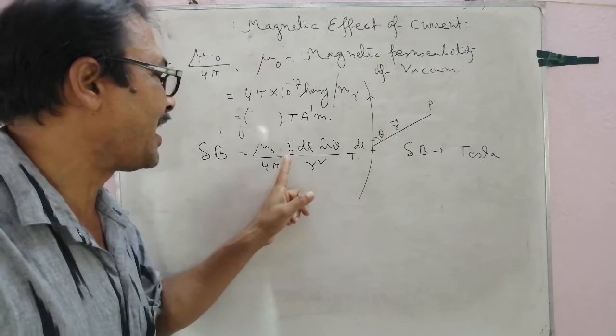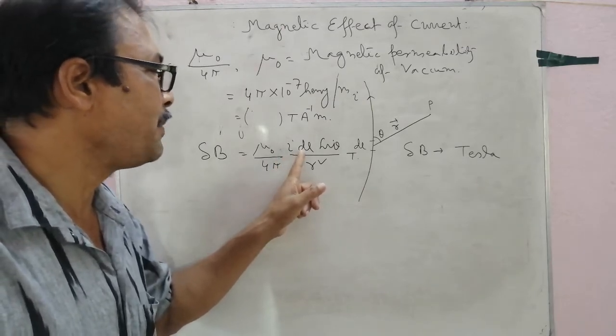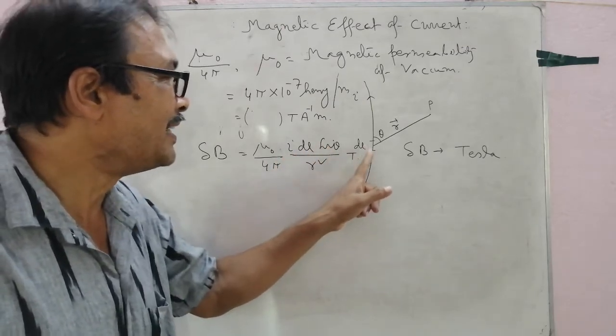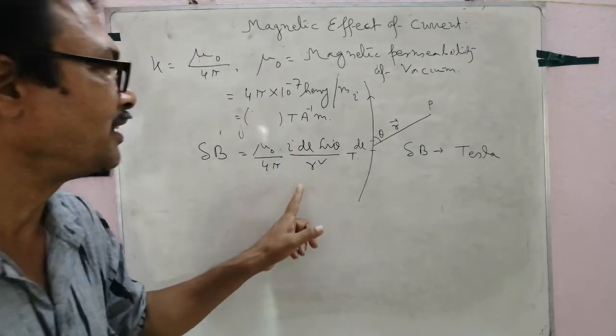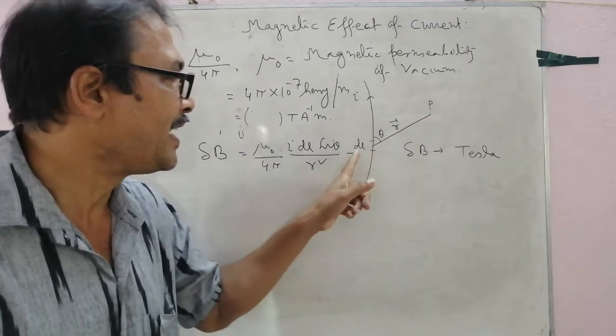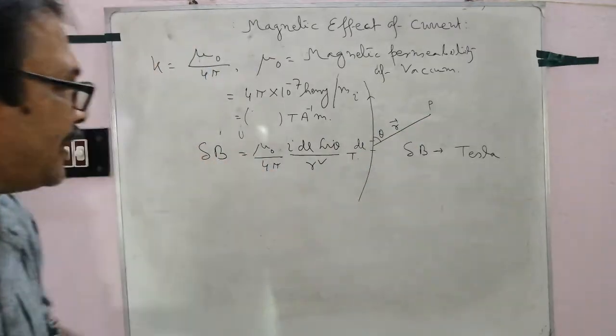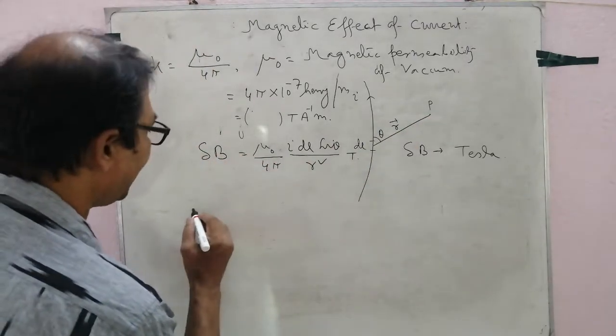is directly proportional to the current, proportional to the small element, proportional to the sine of the angle between the direction of the current and the radius vector, and inversely proportional to the square of the distance between the observation point and the small current carrying element. Now in vector form,